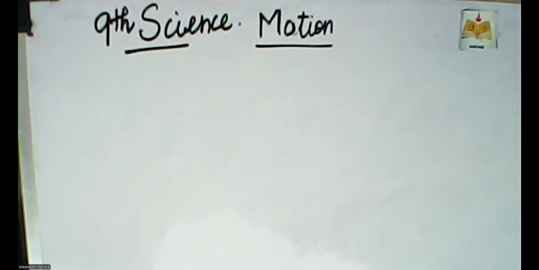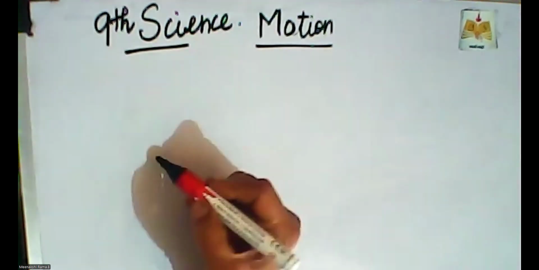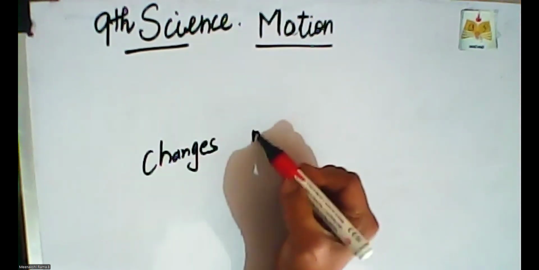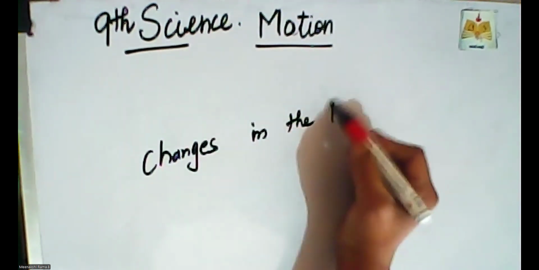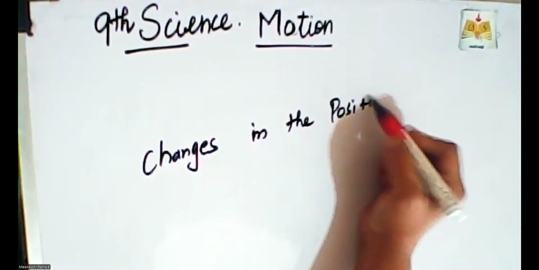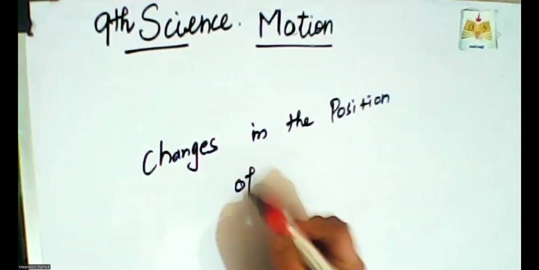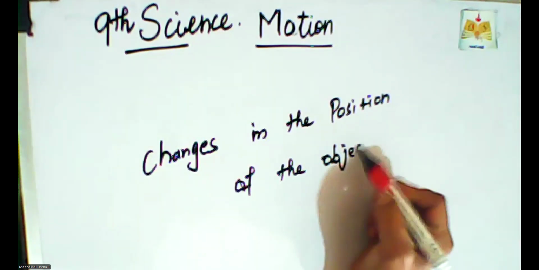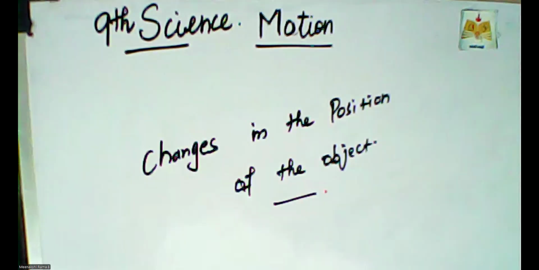Yes, each and every material is moving from one place to another place. Motion is nothing but the change in the position of the object. Motion means change in the position of the object. Each and every object is moving from one place to another place with the help of some external forces.